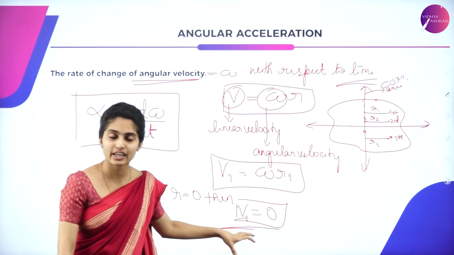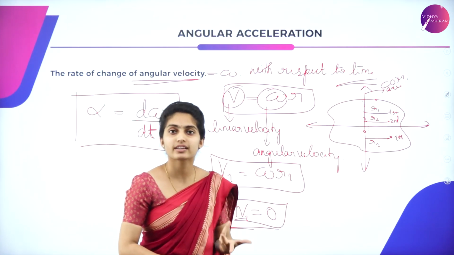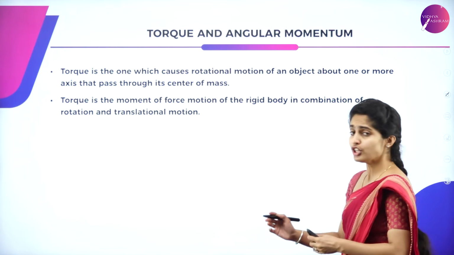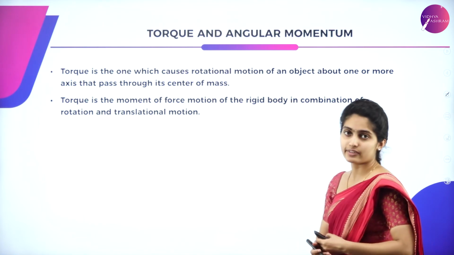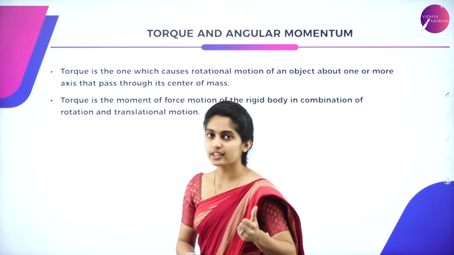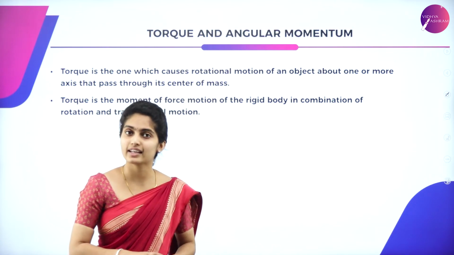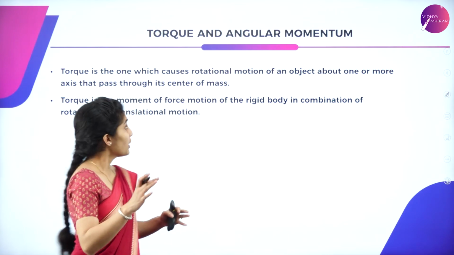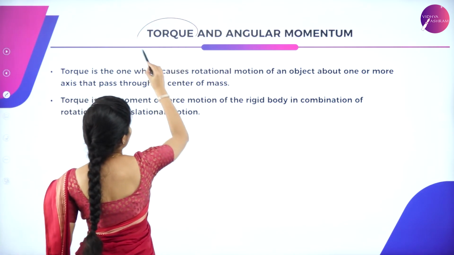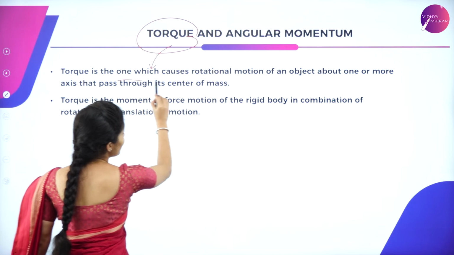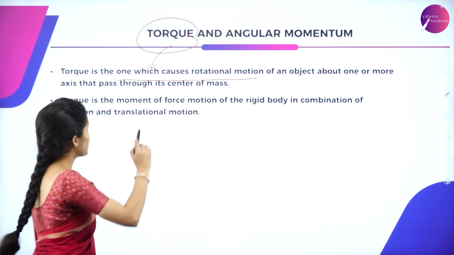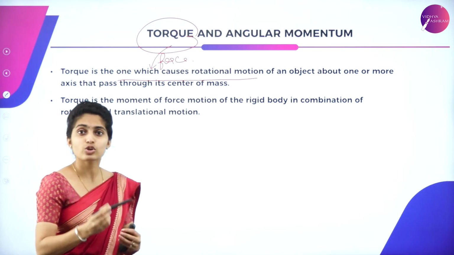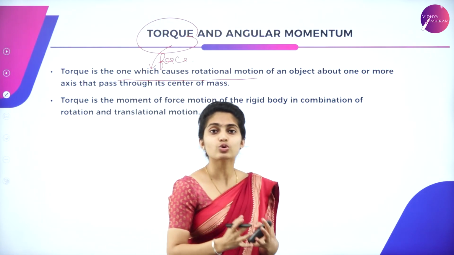Having that, we just saw how the particles behave during rotational motion. Now let us move to the torque and the angular momentum. You got to know angular velocity as well as angular acceleration, and now we are moving to angular momentum. Before that, what is meant by torque? Torque is the one which causes rotational motion. So it is said to be a force which directs the rotational motion. It causes the rotational motion.